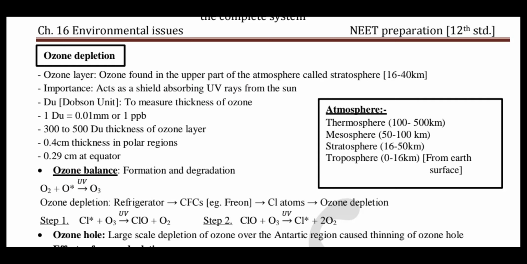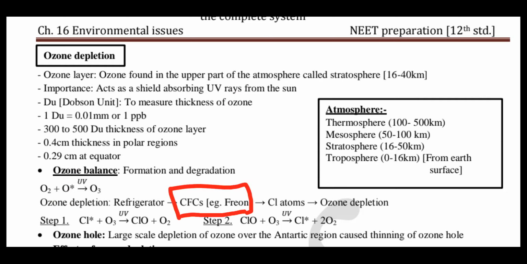In the stratosphere, where UV rays are present, the UV rays act on this CFC and release the chlorine atom from it. CFC full form is chlorofluorocarbon. One example is freon.